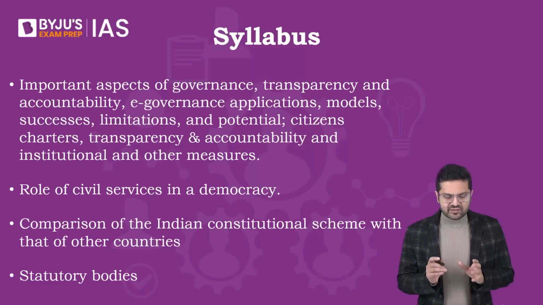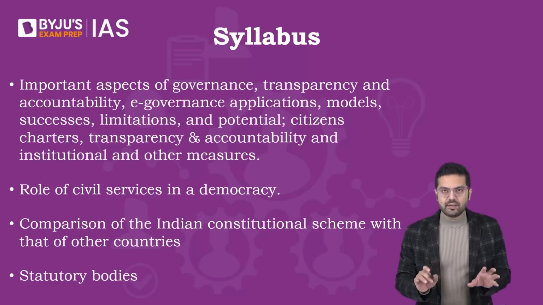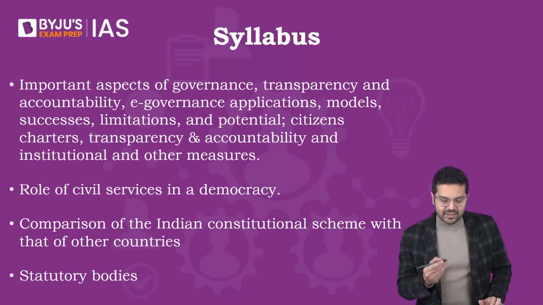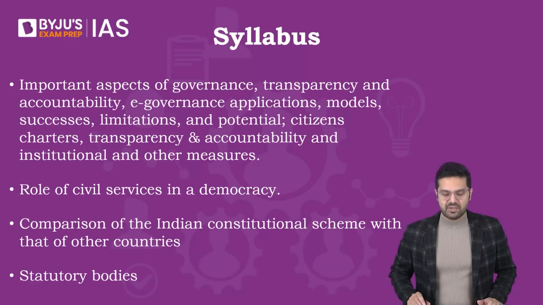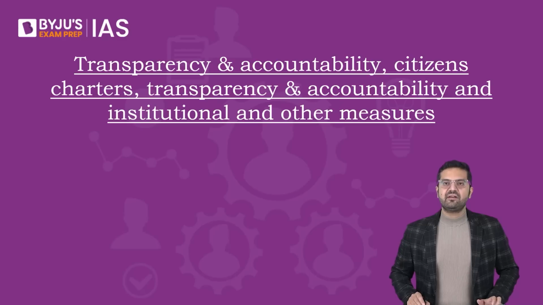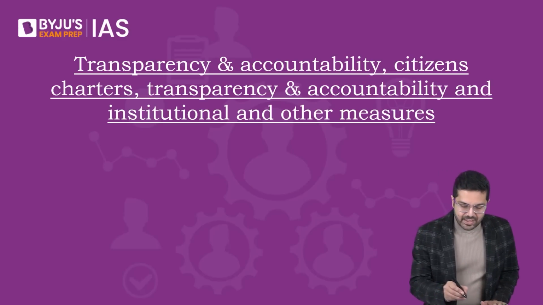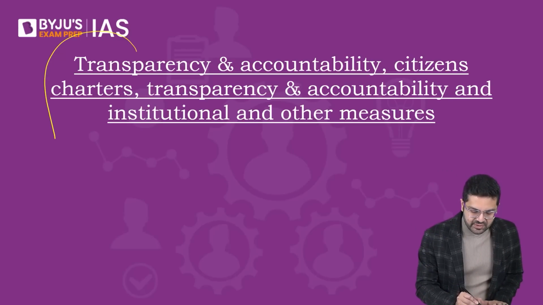Now, as far as the syllabus is concerned, this is the broader contour or the guidelines that we need to follow. Let's look into details of all these aspects mentioned. So we have firstly transparency and accountability. Now under transparency, we will be studying the Right to Information Act.